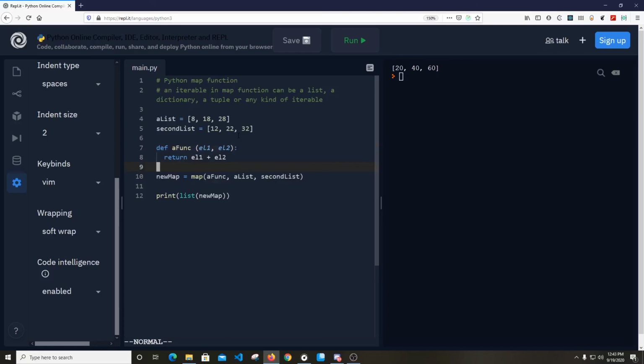So now we are adding 8 to 12, 18 with 22, 28 to 32. This is how it will work. So let's run the code, and we see that it works. 12 plus 8 is 20, 18 plus 22 is 40, and so on.